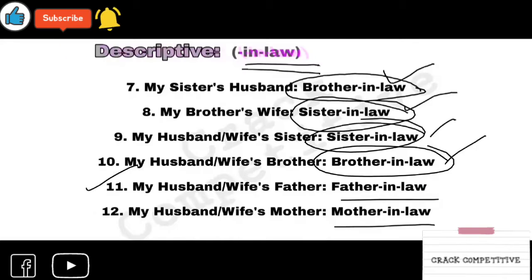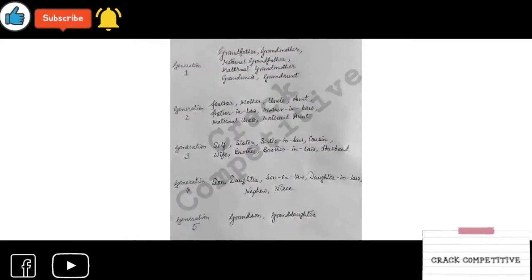So I'm repeating this again. Your sister's husband is brother-in-law. Your brother's wife is your sister-in-law. Your husband or wife's sister is sister-in-law. Your husband or wife's brother is brother-in-law. Your husband or wife's father is father-in-law. Your husband or wife's mother is mother-in-law. Okay? That is all. Now I am showing you an important part. I'm zooming in and zooming out so that you can see it very carefully. This is a generation map.